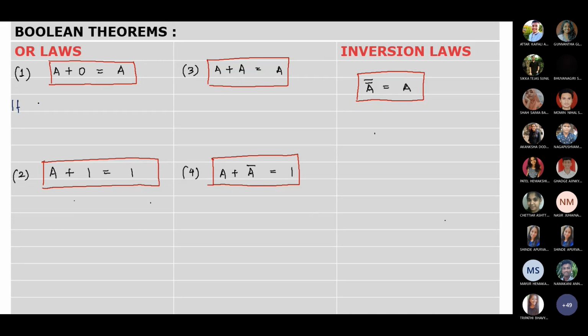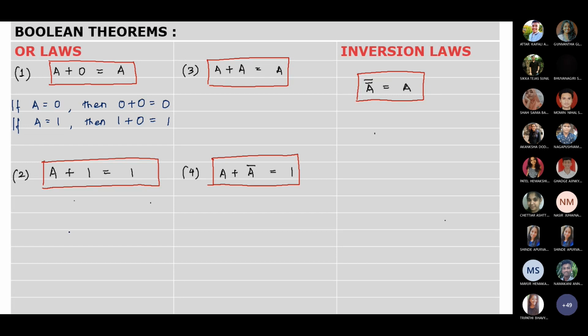So here again, A plus 0 is A. If A is 0, then 0 plus 0 will be 0, because if both the inputs to the OR gate are 0, answer will be 0. Similarly, if A is 1, then 1 plus 0 will be 1.